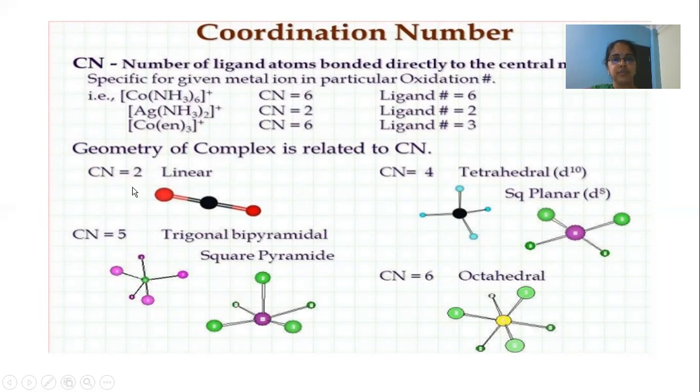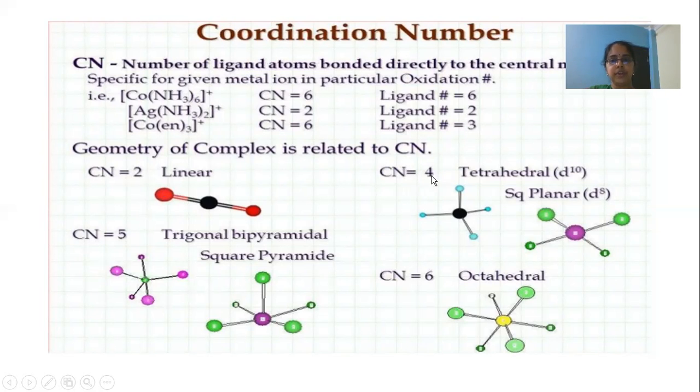If the coordination number is 2, it is linear. If it is 4, it is tetrahedral. If the coordination number is 5, it may be trigonal bipyramidal or square pyramidal. If the coordination number is 6, the shape of the complex is octahedral. And the hybridization also varies. If the coordination number is 2, the metal undergoes sp hybridization.